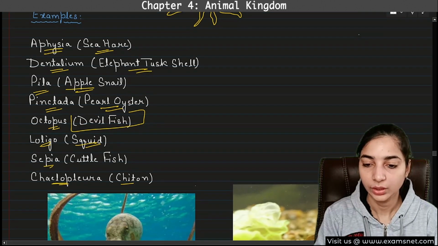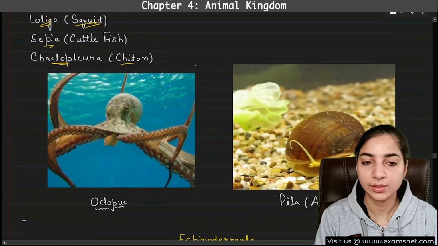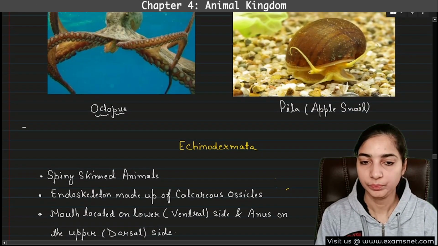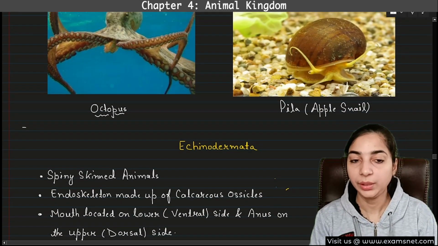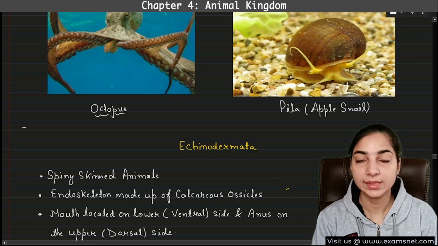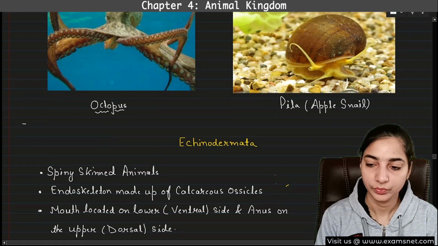Here we have the pictures of two of them. First one is the devilfish, that is the octopus, and the second one is the pila, that is apple snail. Okay, but I would recommend that you search all the examples on the internet and see their pictures. Okay, that will make this thing interesting to you.